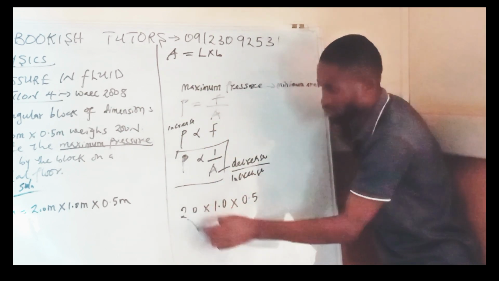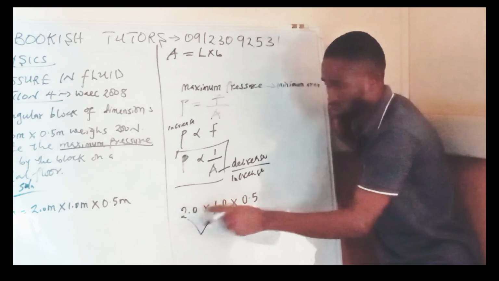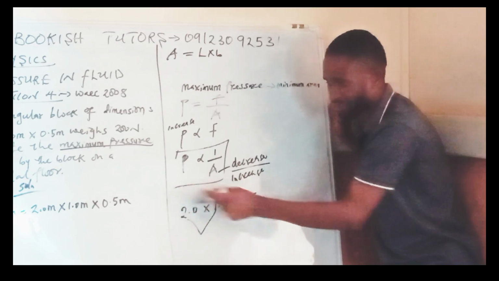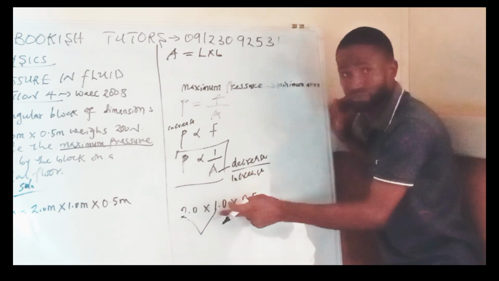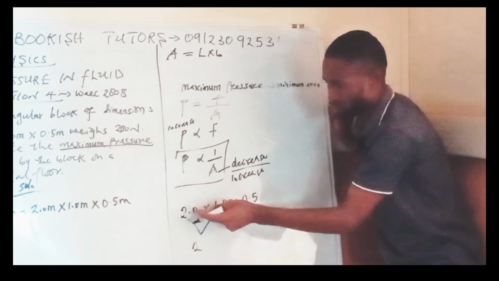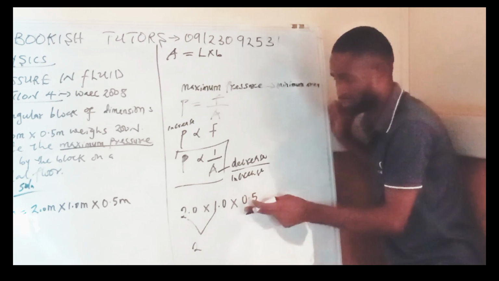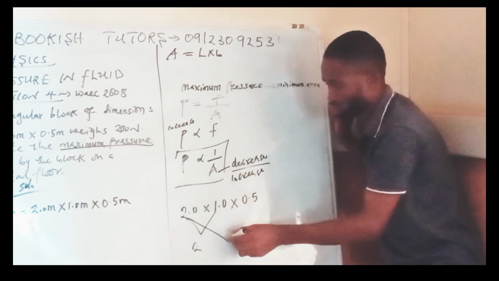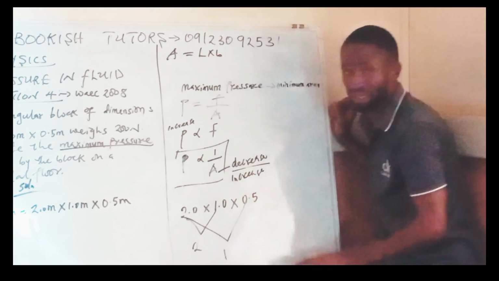Okay. Now, if I multiply these two, if I take this one as the length and this one as the breadth, so 2 times 1 is going to give me how many? 2. Okay? Then if I decide to use this one as length and this one as breadth, so 2 times this one also is going to give me 1.